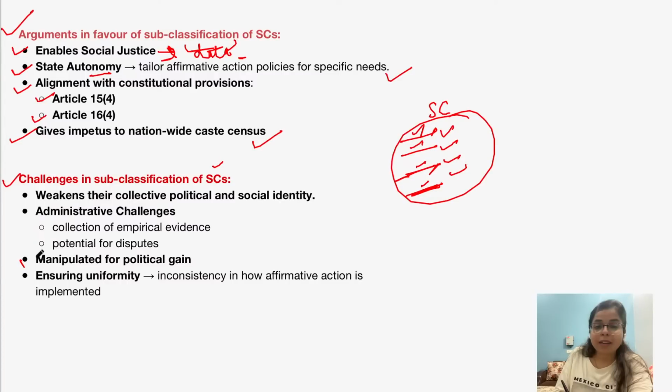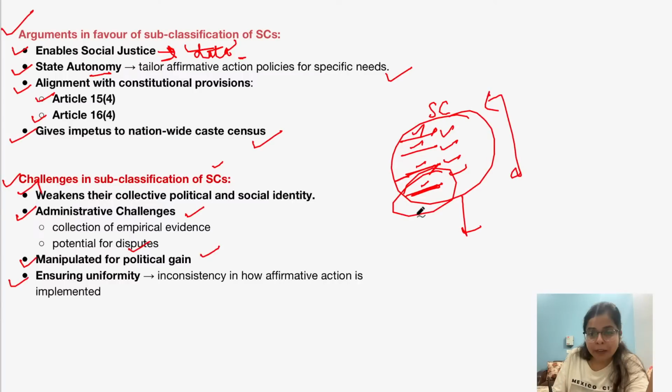And further, there are administrative challenges also: how to get proper data or how to collect empirical evidence. This is also one set of challenges for the state government. And also, if government takes affirmative actions for a particular subcaste, now certain states,